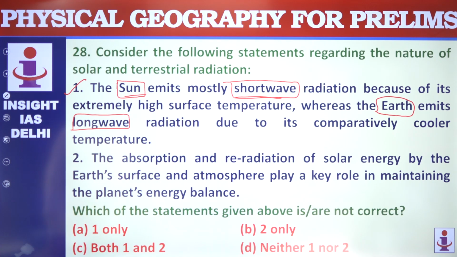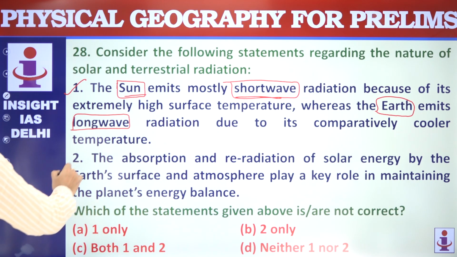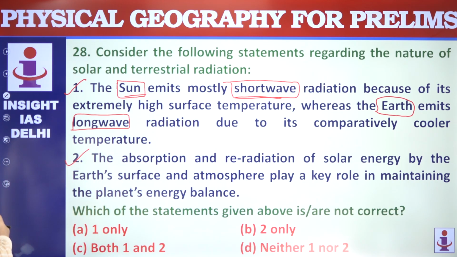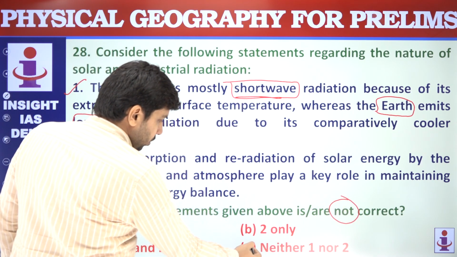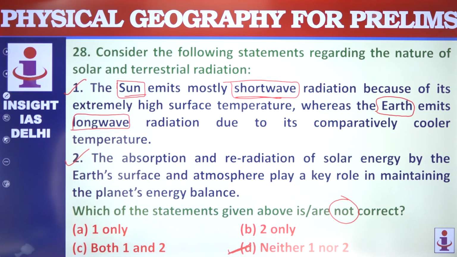The absorption and re-radiation of solar energy by the earth's surface and atmosphere play a key role in maintaining the planet's energy balance. Both are correct, but the question is asking about not correct. So D is the answer.